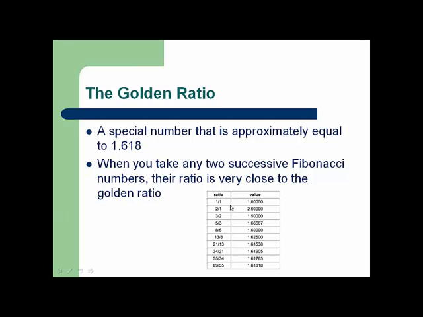Looking at the chart right here, you can see that starting with two small Fibonacci numbers, such as 1 over 1, the value is 1.0. However, taking two larger Fibonacci numbers, such as 89 over 55, the value is 1.61818, which is much closer to the golden ratio.